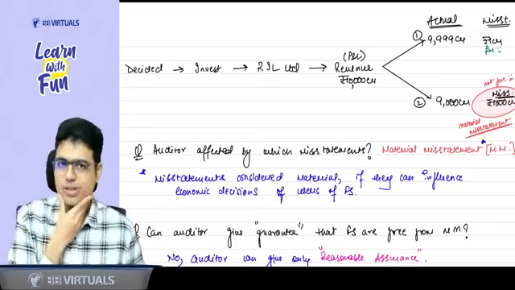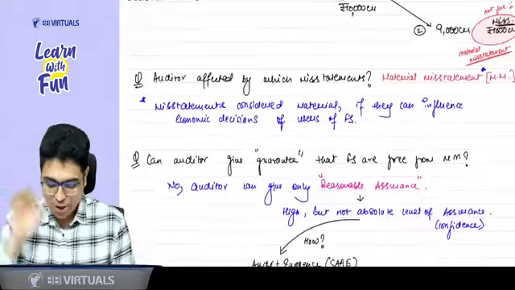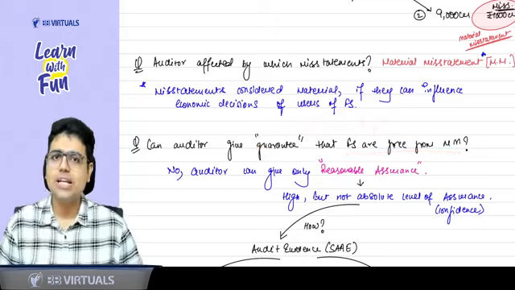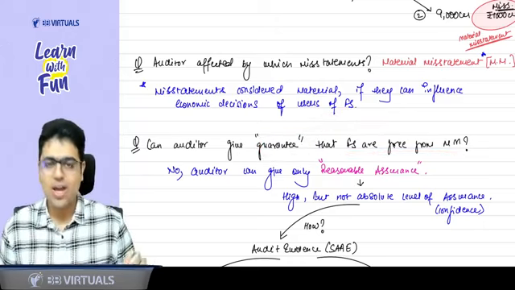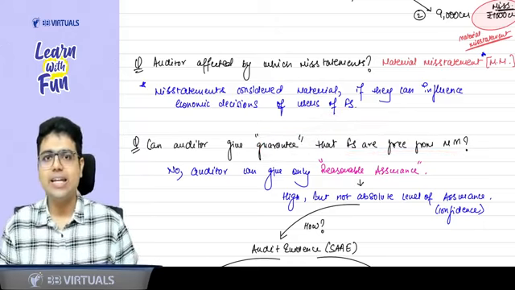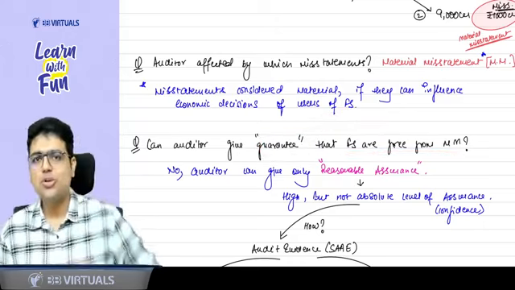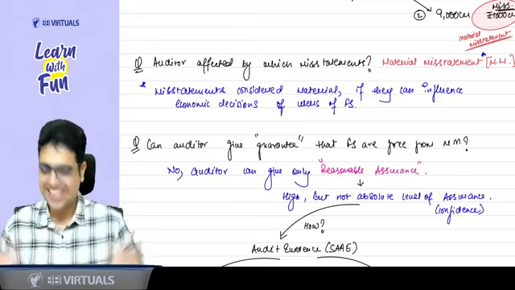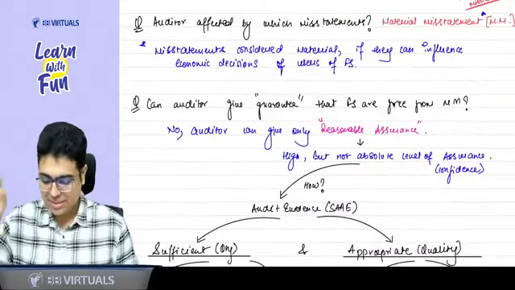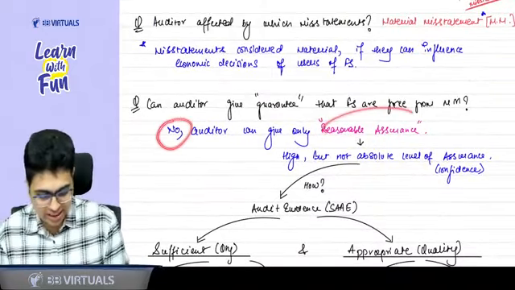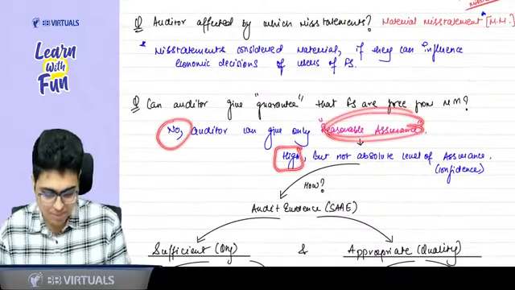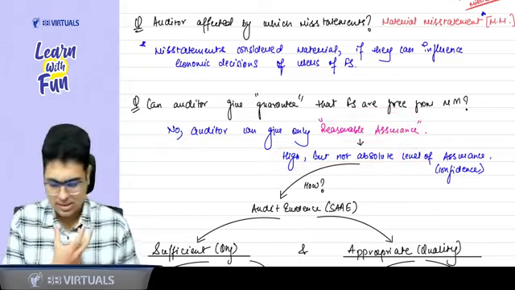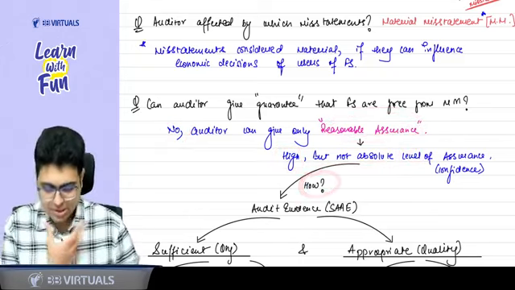Now tell me one more thing, please. Can the auditor give a guarantee that financial statements are free from material misstatement? Answer is no. Auditor can never give a guarantee. He can never give an absolute assurance. So what can he give? Sir, he can give a reasonable assurance. So we remember this. Auditor can only give a reasonable assurance, which is a high, but not an absolute level of assurance. Now the question is, sir, how do we get a reasonable assurance?